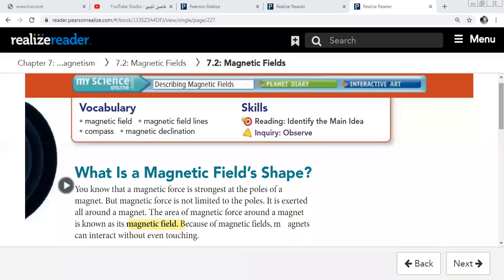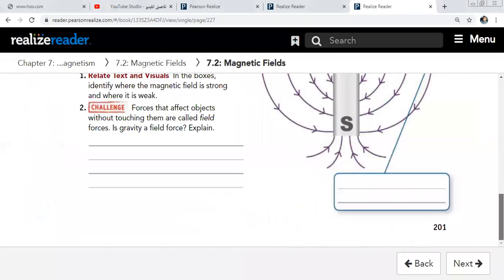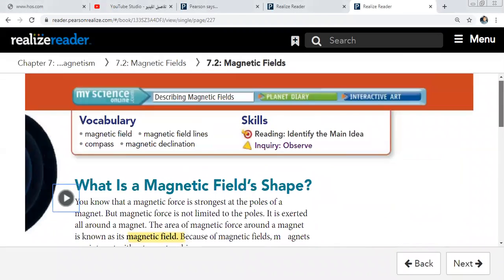Today, inshallah, we will talk about magnetic field. Please open your book on page 201. Firstly, let's listen to our lesson today.